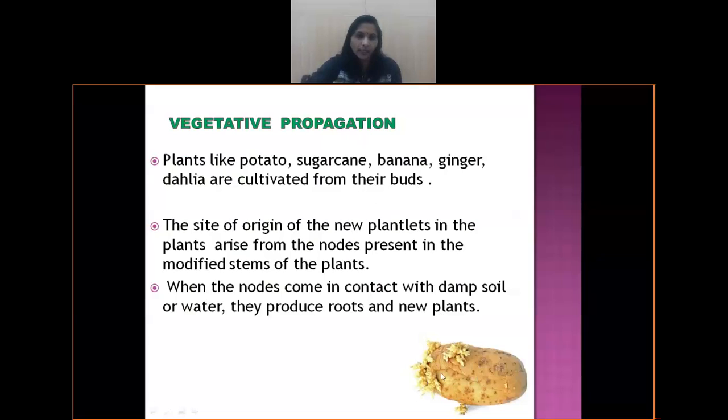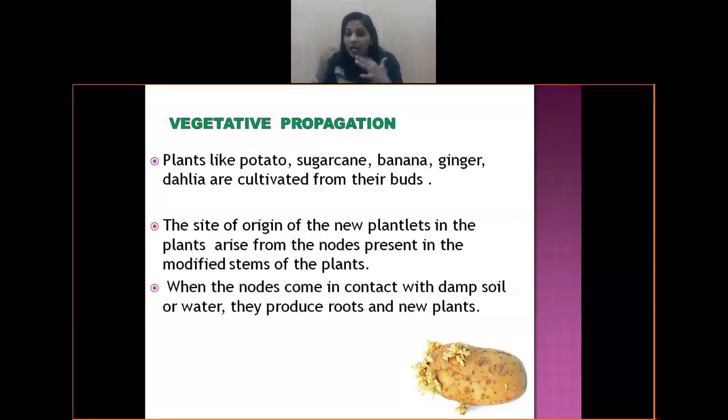Another picture over here. Now these sites, the buds, are actually the site of origin of new plantlets, where they have the nodes and they undergo modification. When these nodes come in contact with the damp soil, that's why I said that when these detach and fall on the suitable substratum. What is a suitable substratum? Suitable substratum is a suitable place. Suitable place is what? The soil. The soil has to be wet.